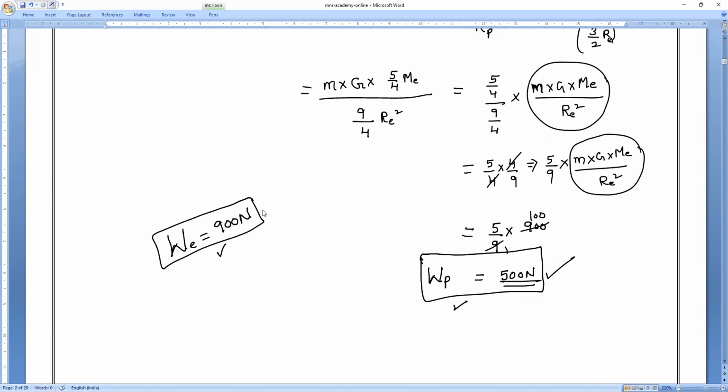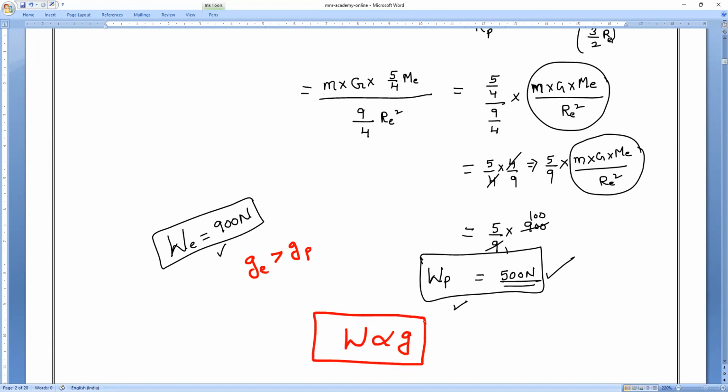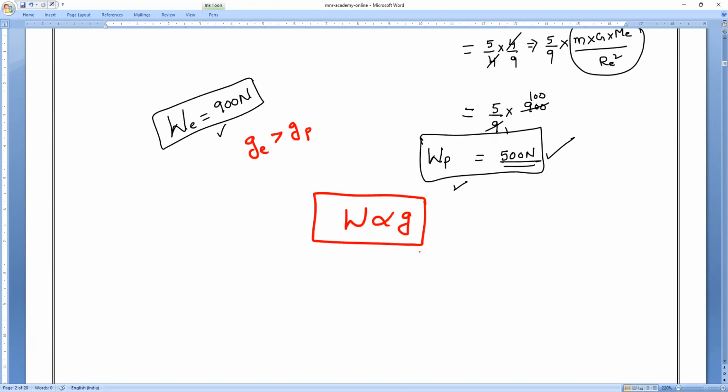G value on the Earth is 9.8. Yes, the G value of Earth is greater than the G value of the planet, because keep it in mind, weight is directly proportional to G. Okay, Nivedan? Very good. Clear, everybody? All of you understand?